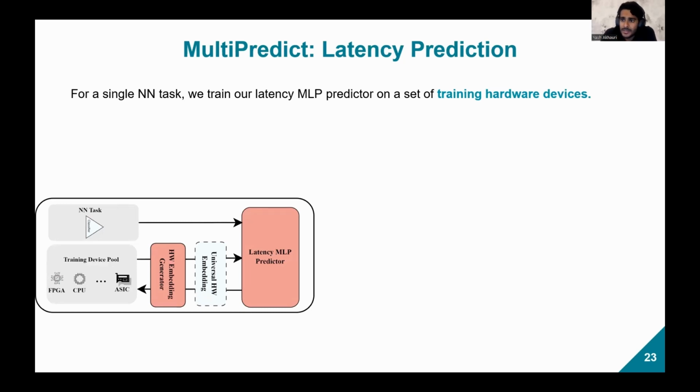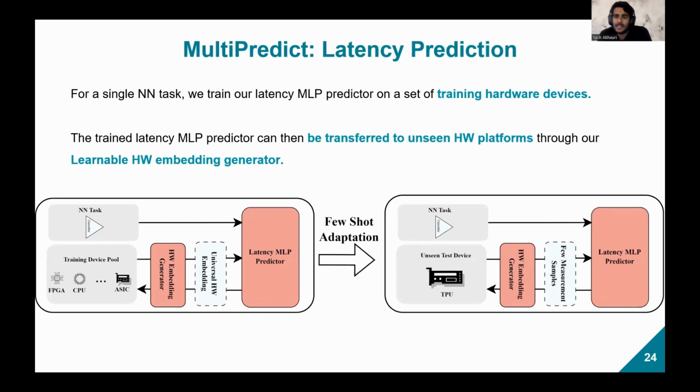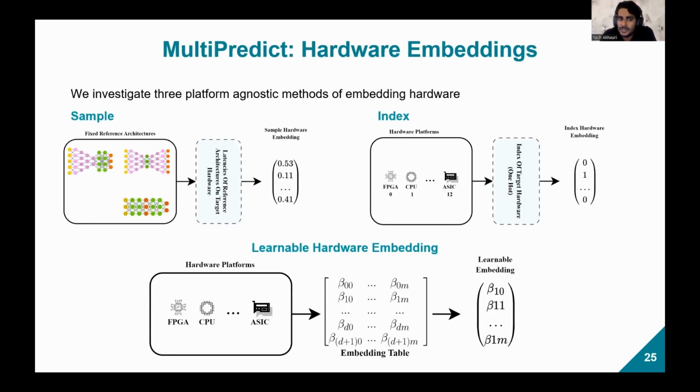So now let's look at the task of latency prediction. For a single neural network task, we train our latency MLP predictor on a set of training hardware devices. Once the MLP latency predictor has been trained, we can transfer it to unseen hardware platforms through our learnable hardware embedding generator. Before we discuss the learnable hardware embedding generator, we should discuss the 3 platform agnostic methods we investigate of embedding hardware.